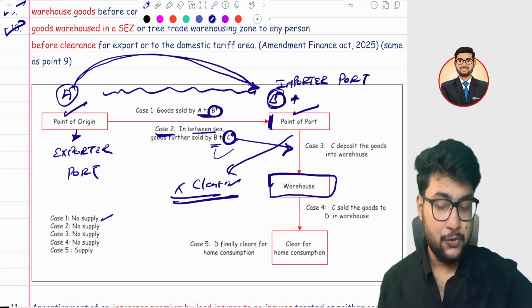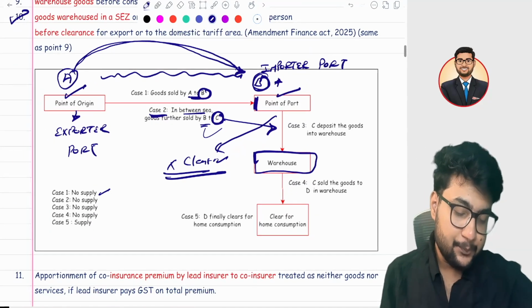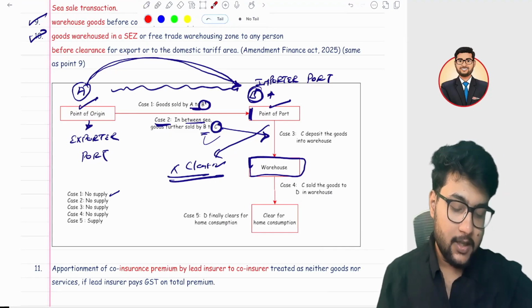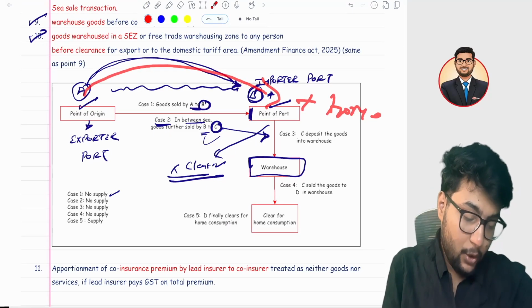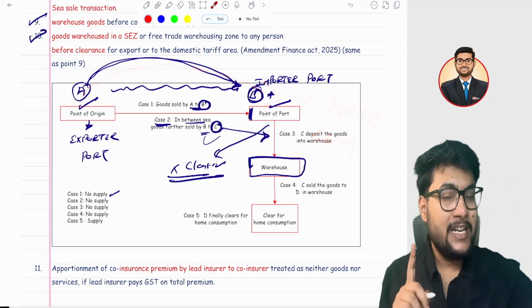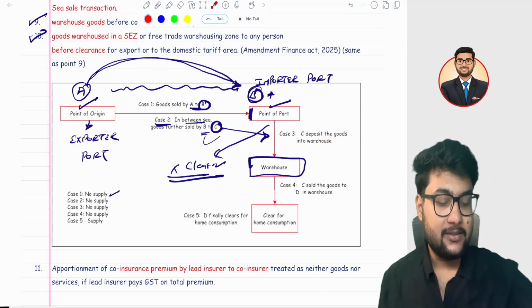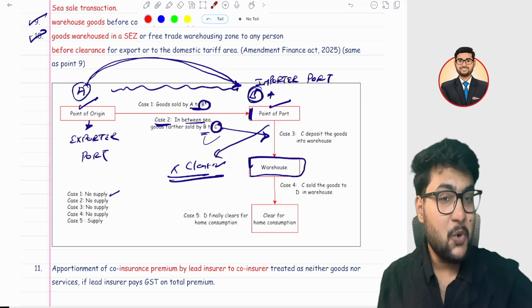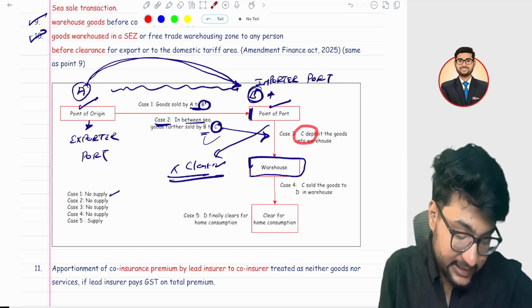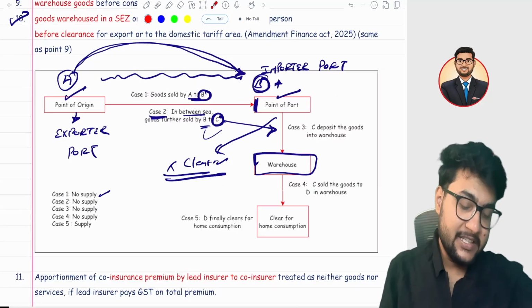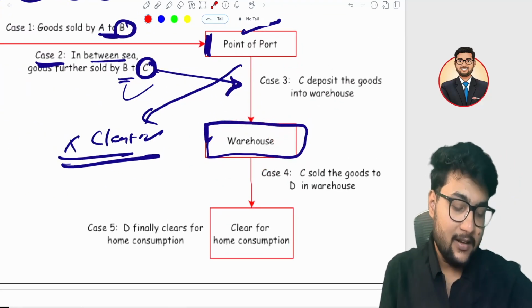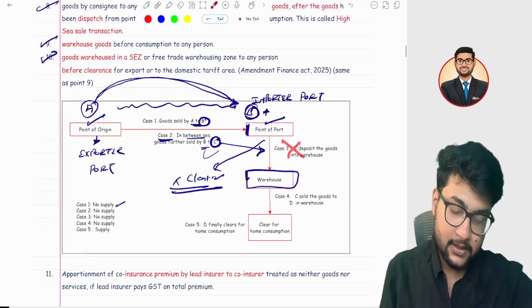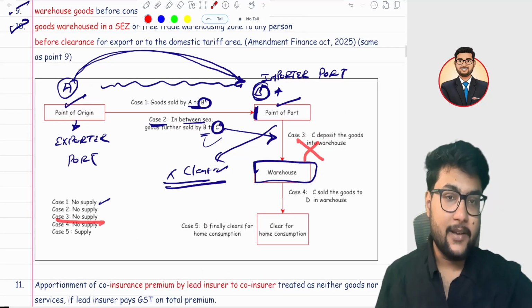In customs, you will understand there: if any goods enter into India and are cleared for home consumption, only then will they be liable to GST. Means any goods which are not cleared for home consumption are not liable to GST. Here, C doesn't clear the goods for home consumption. Instead of that, he deposited the same goods into the warehouses. Means in case 3, it is not a supply.